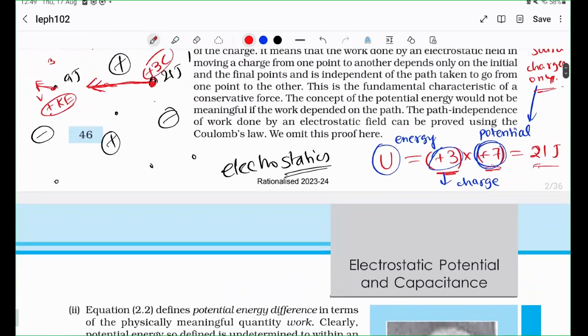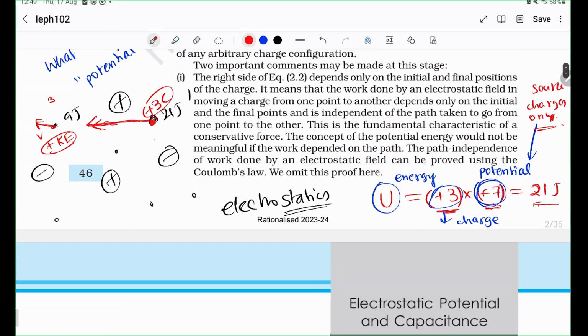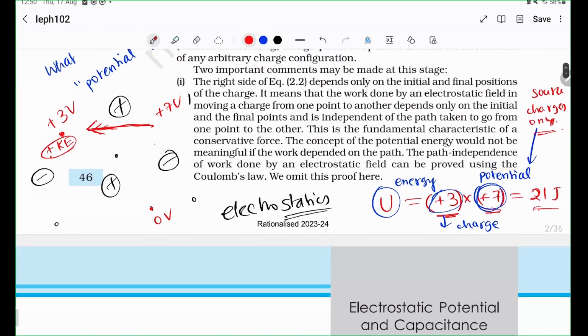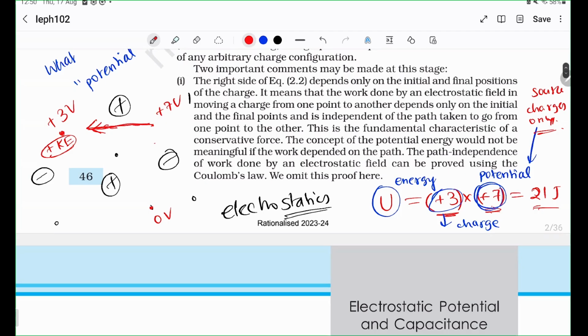Another very important fact that I'd like to speak about is that this number, plus 7 volts, and this number, plus 3 volts, is decided by an arbitrary ground zero. You cannot determine this number in reality without choosing an arbitrary zero point. So this number could as well be 7 plus some alpha. In that case, this would become 3 plus alpha. So the difference should be the same, but you can arbitrarily add any constant to it and it would be perfectly fine. Because the definition of energy itself